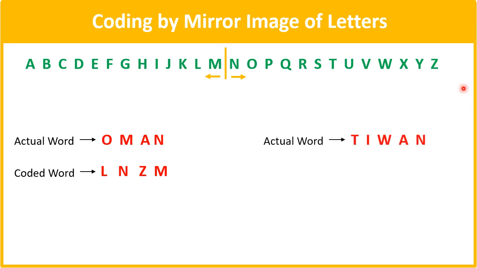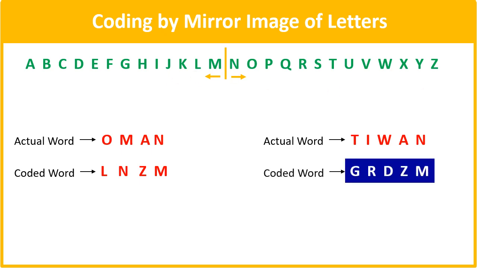Now how will the coding for the word Taiwan be done? Well, सबसे पहले आता है T. So T का mirror image क्या रहेगा? T का mirror image रहेगा G. I का रहेगा R. W का D. A का mirror image Z रहेगा and N का mirror image M रहेगा. So this is how the coding is done by mirror image of letters. This can be another variety in coding decoding.